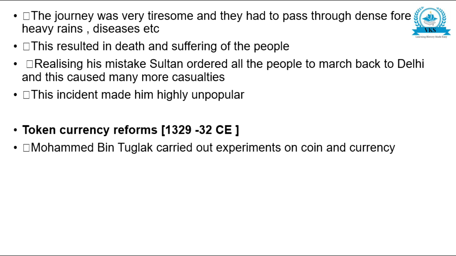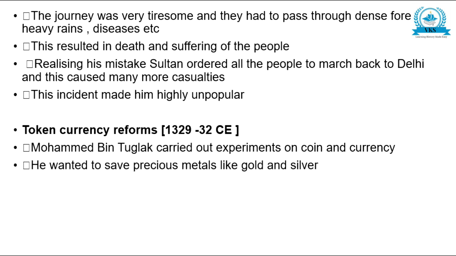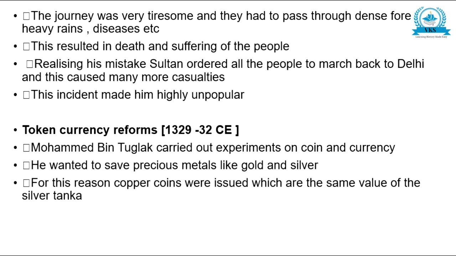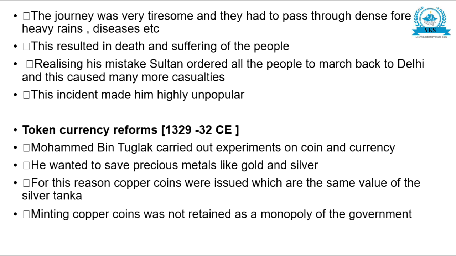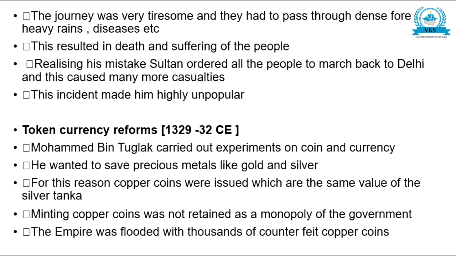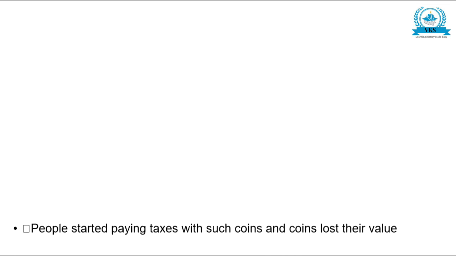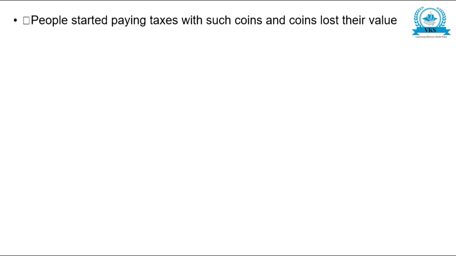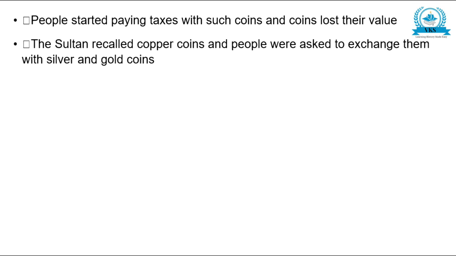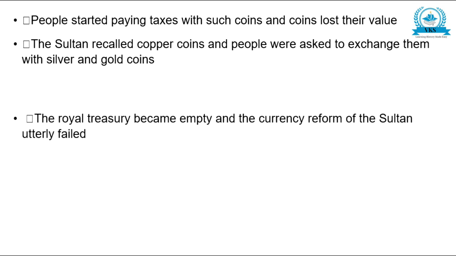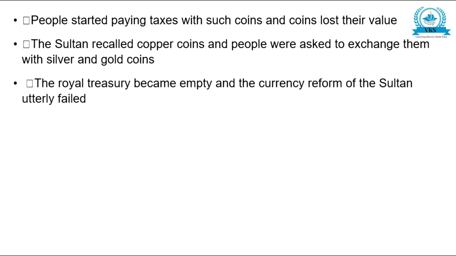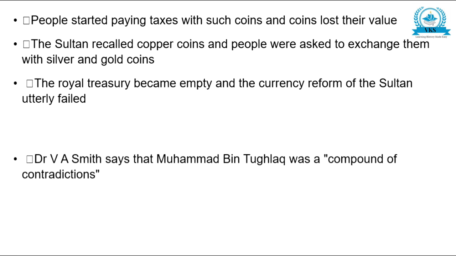Token currency reform. Muhammad bin Tughlaq carried out experiments on coin and currency. He wanted to save precious metals like gold and silver. For this reason, copper coins were issued, which had the same value as the silver tanka. Minting copper coins was not retained as a monopoly of the government. The empire was flooded with thousands of counterfeit copper coins. People started paying taxes with such coins and coins lost their value. The Sultan recalled copper coins and people were asked to exchange them with silver and gold coins. The royal treasury became empty and the currency reform of the Sultan utterly failed.